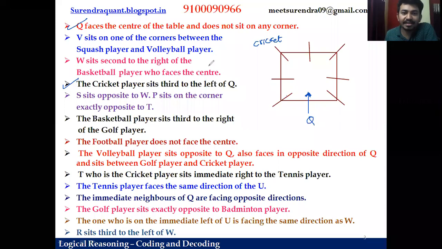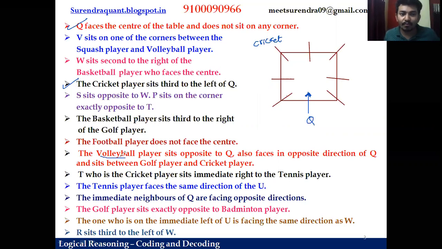Okay, let us continue. Now search for any data which is relevant for cricket and Q. So this information, yes, opposite W, and nothing has been mentioned about this, and nothing is related to cricket and Q, right? So our intention is to search for the information which is close to cricket and Q. So this also doesn't have, this also doesn't have.